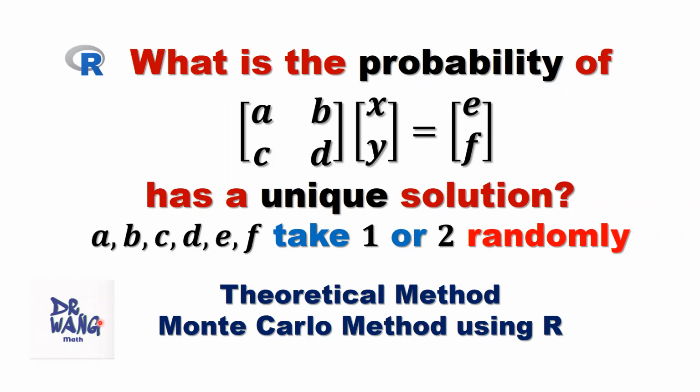Here is the question. This question is from the linear algebra field. What is the probability that this linear system has a unique solution? Here, the constants A, B, C, D, E, F take the value one or two randomly. This is a random linear system.